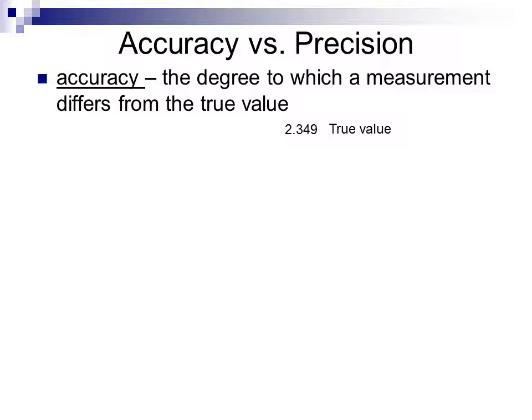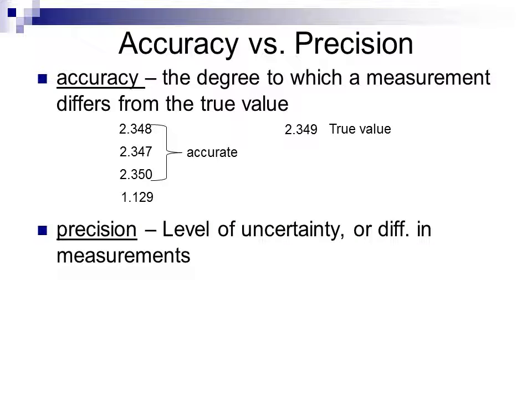So if we look at something which has, say, a true value of 2.349, if I measure four different times and I arrive at the results 2.348, 2.347, 2.350, and 1.129, the first three measurements that I made are very close to the true value. We would say that these three measurements are accurate because they reflect to a great degree the actual value. Now there is no way for us to know that actual value, but by taking multiple measurements here, we see based on our progression that the likelihood of the true value lying somewhere in the order of 2.349 is high, based upon the way that our values have come out.